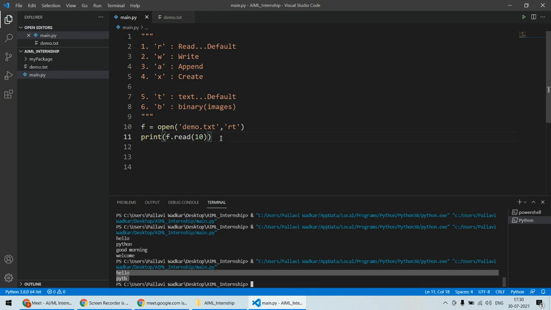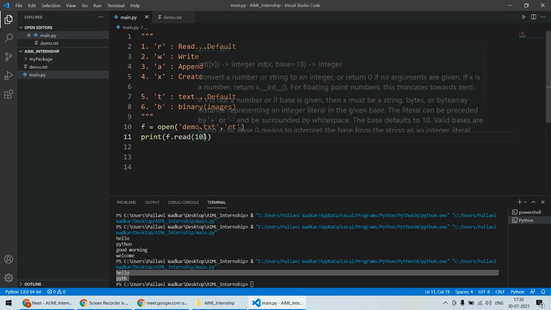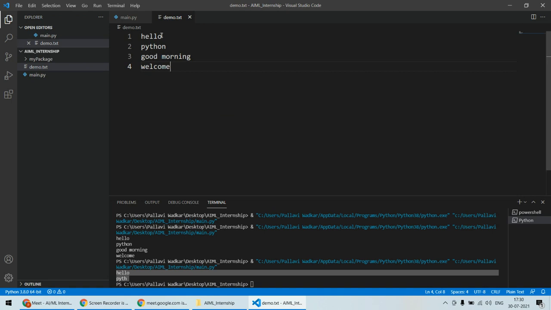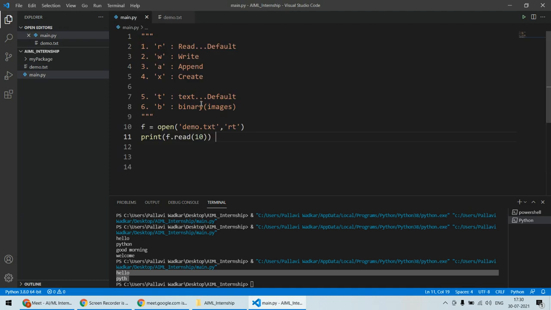So 5 plus 4 is 9. We provided 10, so why has it printed only 9 characters? It's because of the slash n character, the new line character. After hello there is a new line, and that new line is also treated as a character, and that's how it has printed only 9 visible characters, and 10 characters including that new line character.